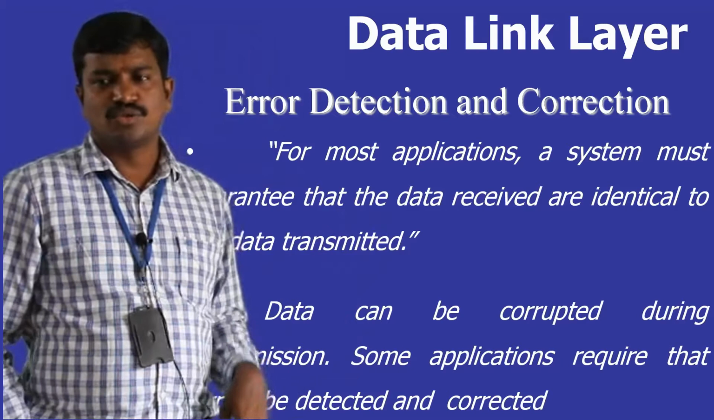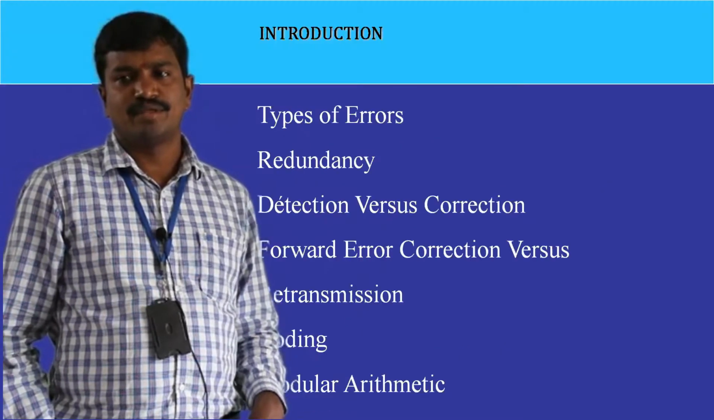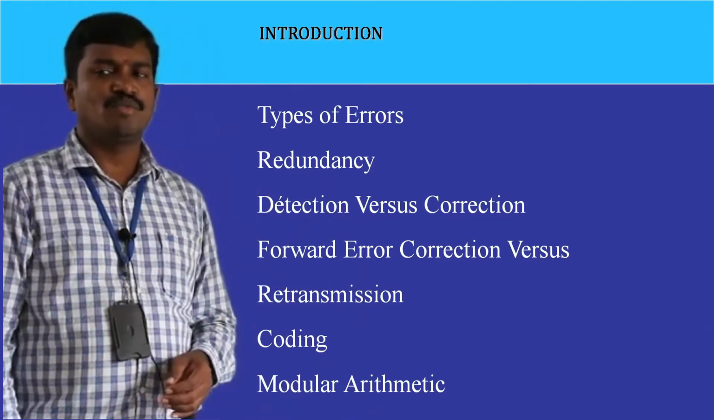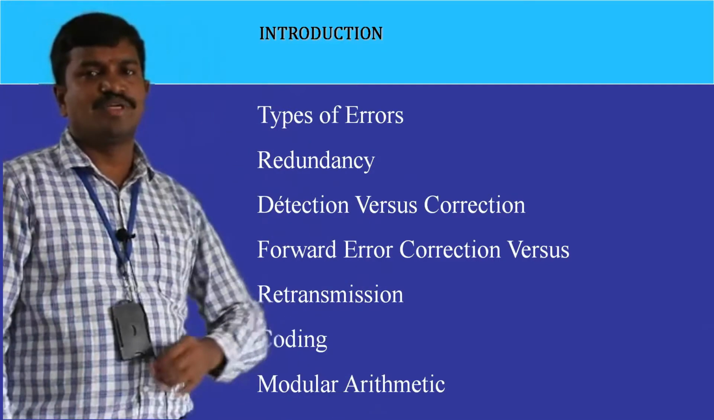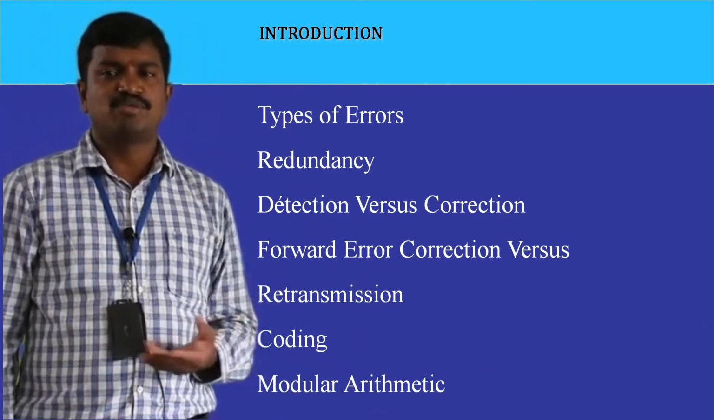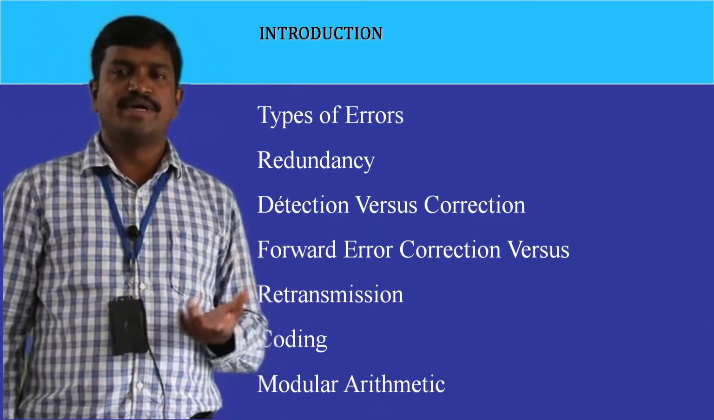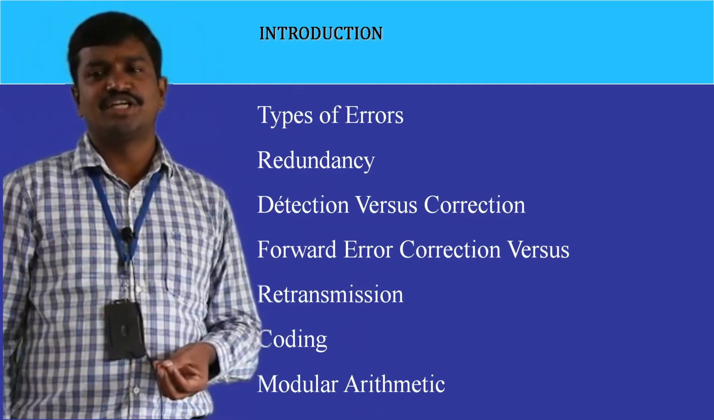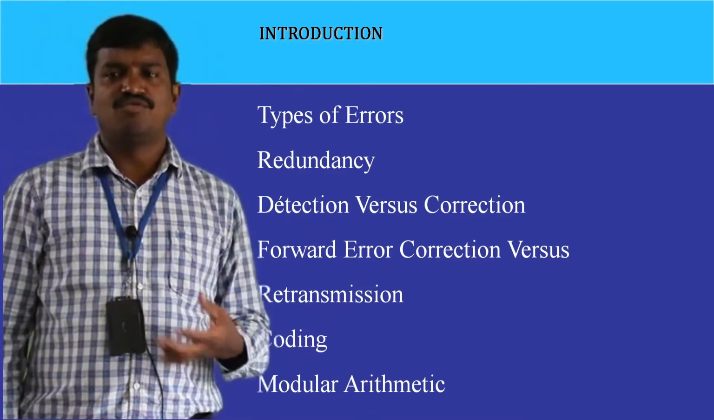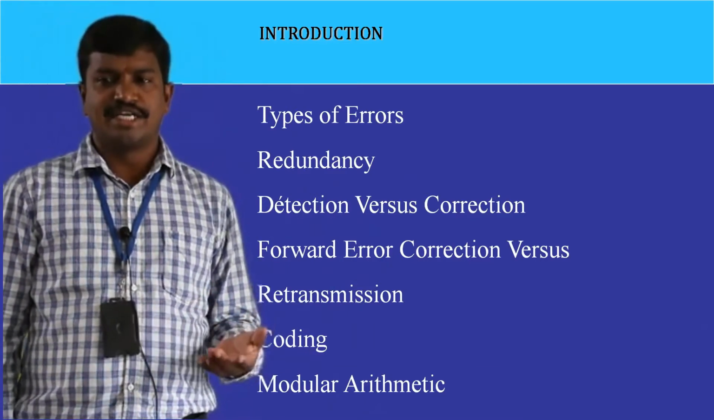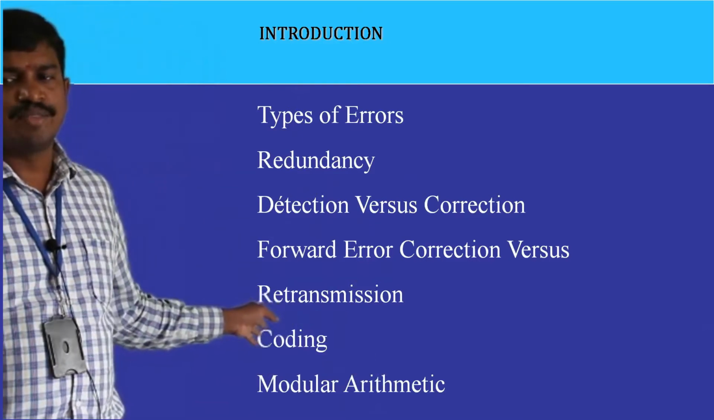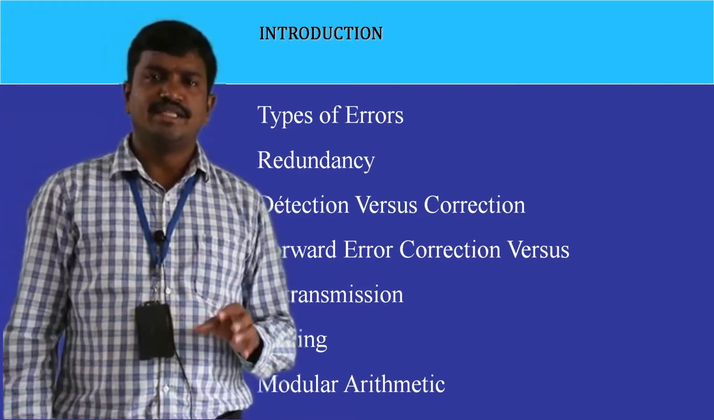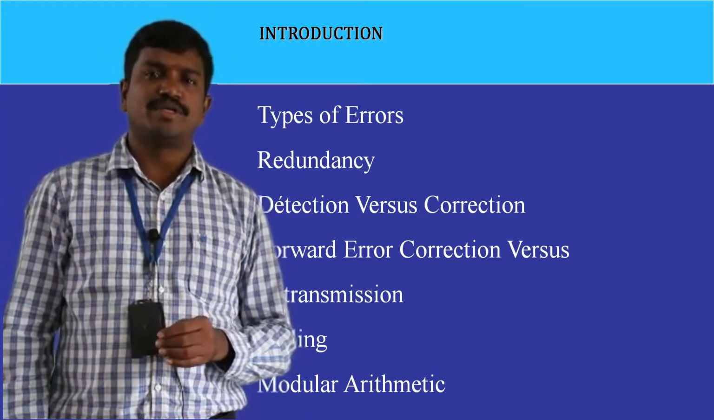Okay. So now, in this chapter, under error control, these are the different topics to be discussed: how many types of errors there are, what is meant by redundancy and why redundancy is required, what is the difference between detection and correction, forward error correction or retransmission, and there is one more called coding, and one more called modular arithmetic. So we are going to address all these issues in this error control chapter.